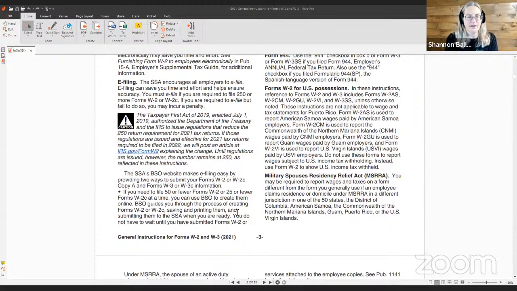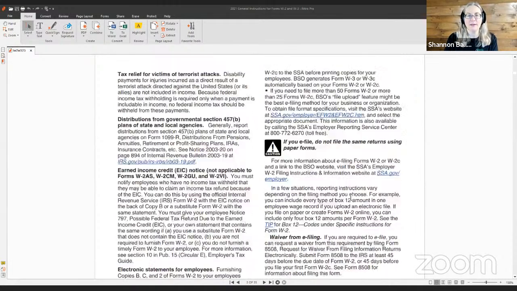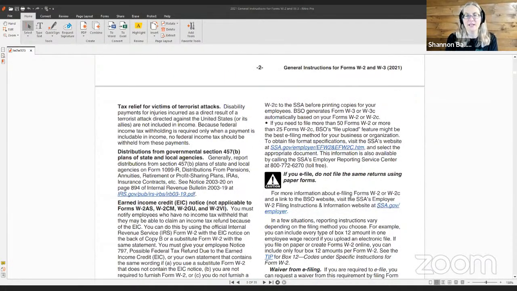If you need to file 50 or fewer Forms W-2 or 25 or fewer Forms W-2C at any time, you can use BSO to create them online. BSO guides you through the process of creating Forms W-2 and W-2C, saving and printing them and submitting them to the SSA when you are ready. You do not have to wait until you have submitted Forms W-2 or W-2C to the SSA before printing copies for your employees. BSO generates Form W-3 or W-3C automatically based on your Forms W-2 or W-2C.